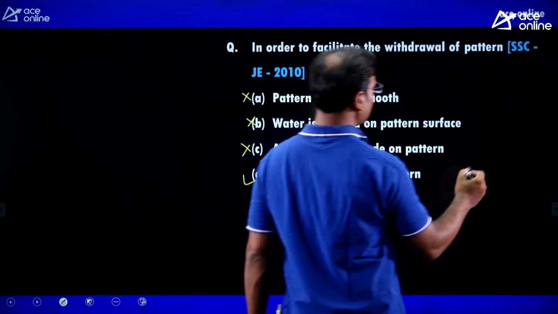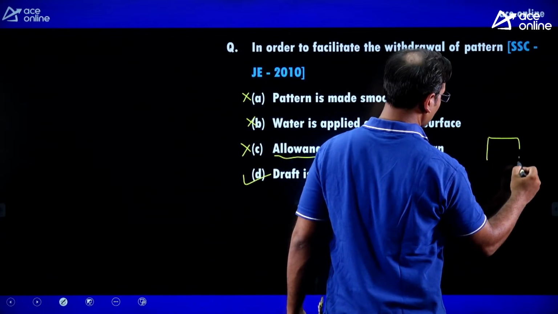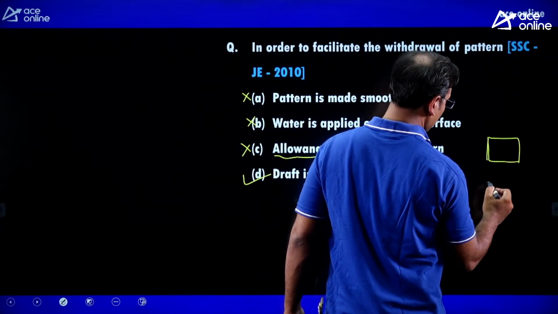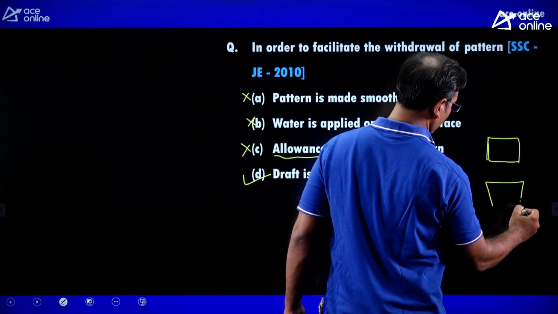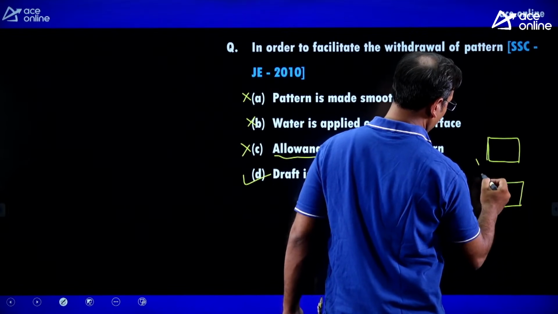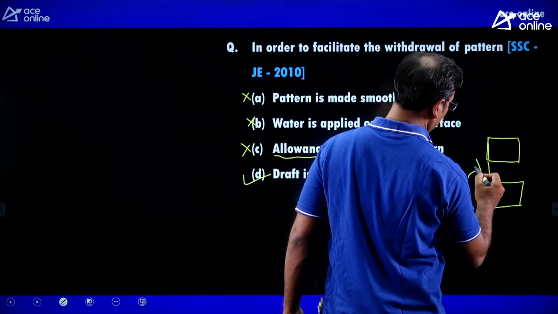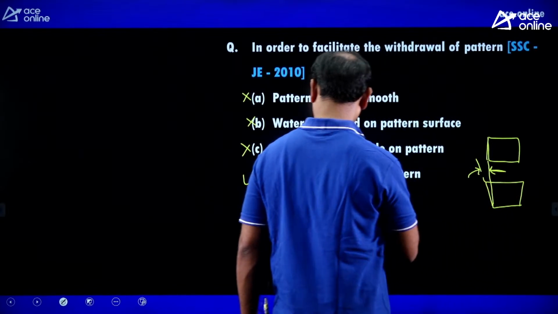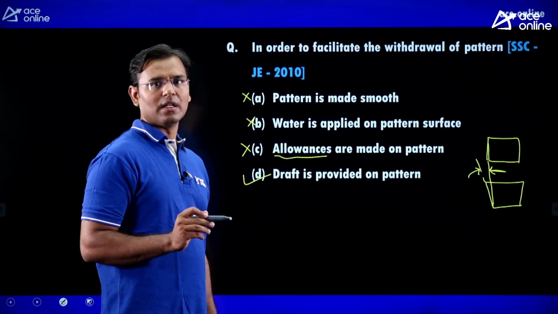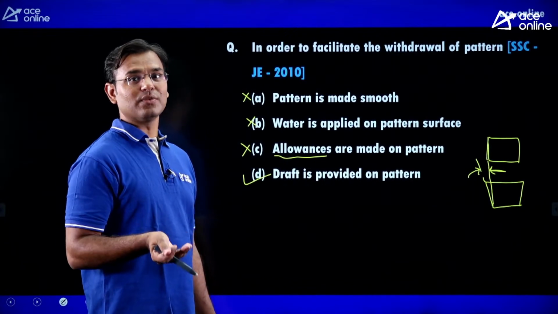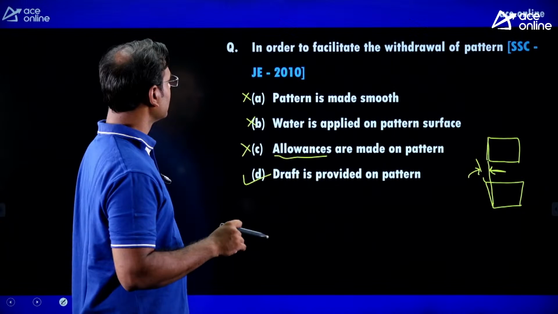Means if you want a cubical casting, just see, I want the casting of this size, but then I am making the pattern of this size. Then here the draft I am going to provide, means some angle I am going to provide on the pattern, and that is known as draft angle or draft allowance, or also we can say taper.